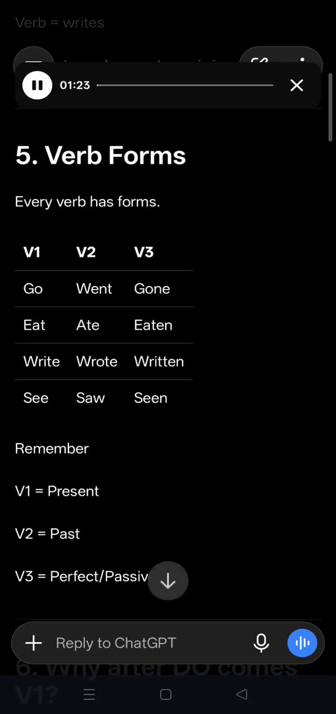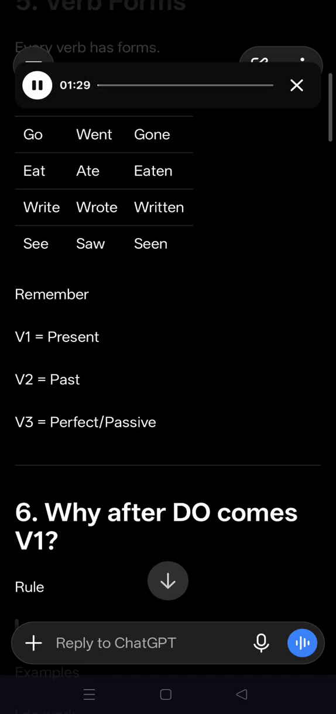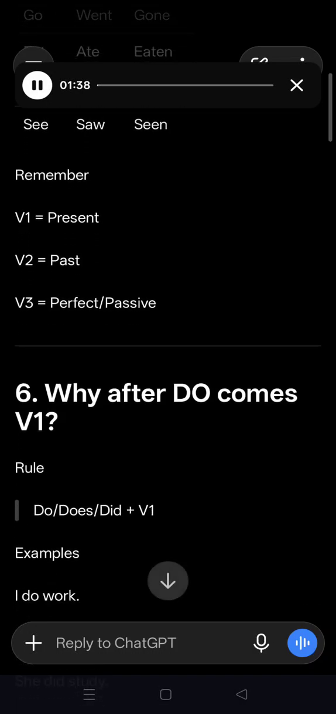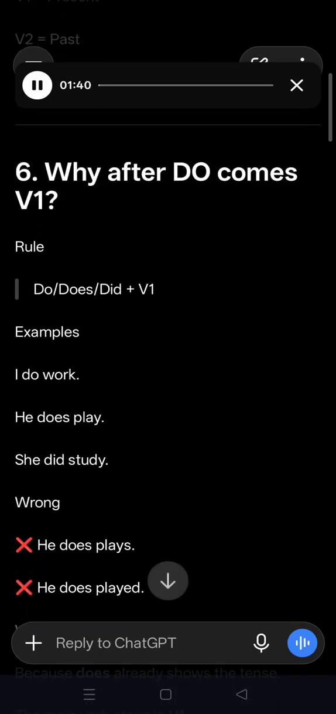Number 5. Verb forms. Every verb has forms: V1, V2, V3. Go, went, gone; eat, ate, eaten; write, wrote, written; see, saw, seen. Remember: V1 is present tense, V3 is perfect and passive. Number 6. Why after do comes V1? Rule: do, does, did plus V1. Examples: I do work. He does play. She did study.